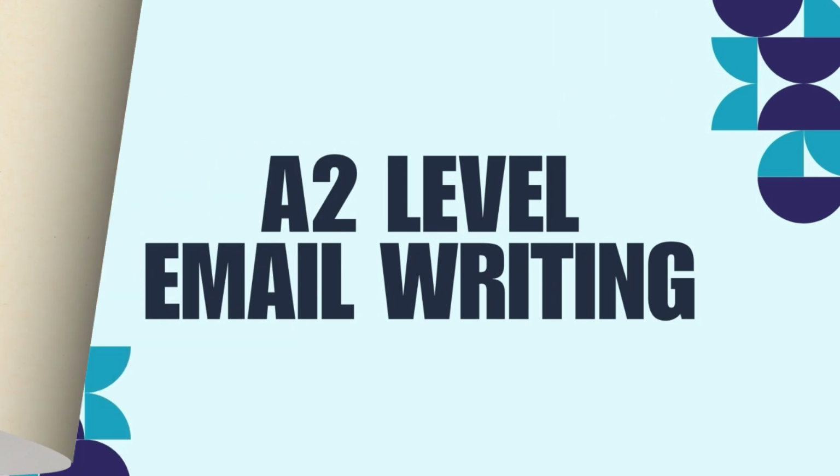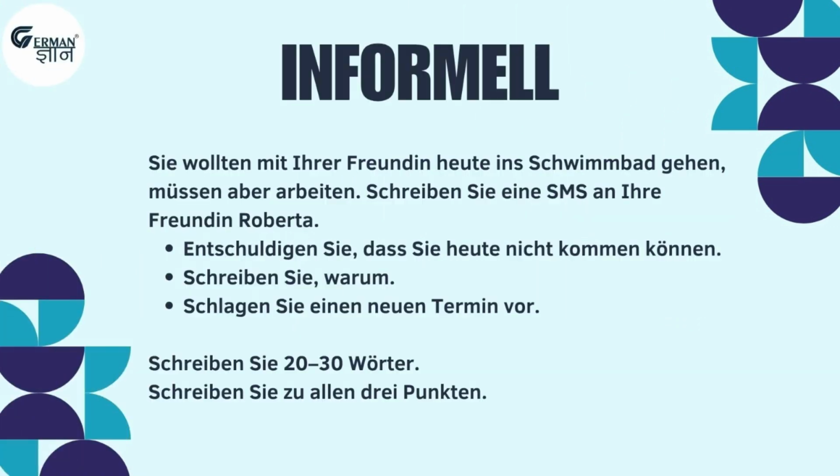Let's go. A2 level email writing. The first question is for the informal email and the question is: Sie wollten mit Ihrer Freundin heute ins Schwimmbad gehen, müssen aber arbeiten. Schreiben Sie eine SMS an Ihre Freundin Roberta. It means that you want to go with your friend to the swimming pool, but you also have to work, so you have to write an email to your friend Roberta and write the given points.